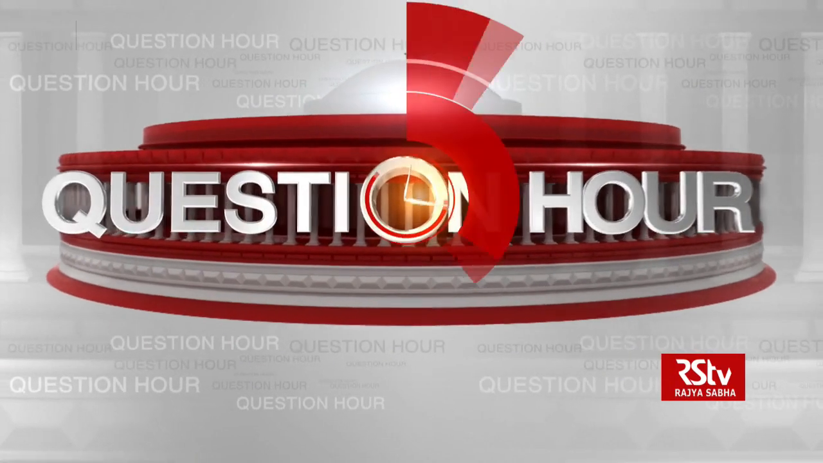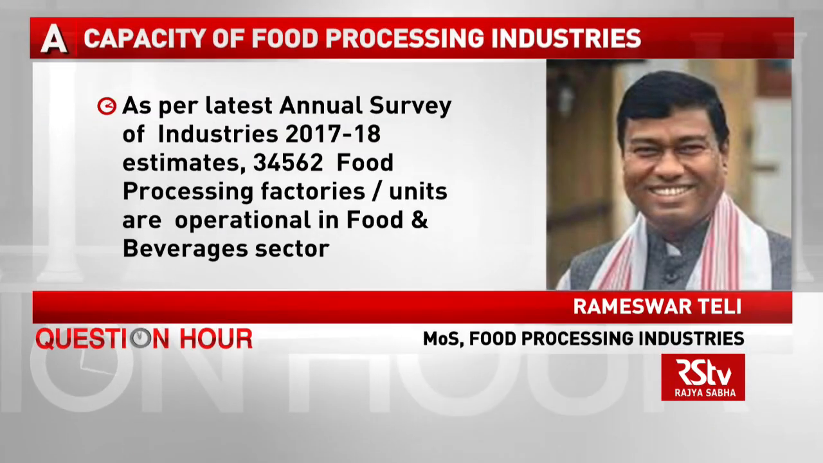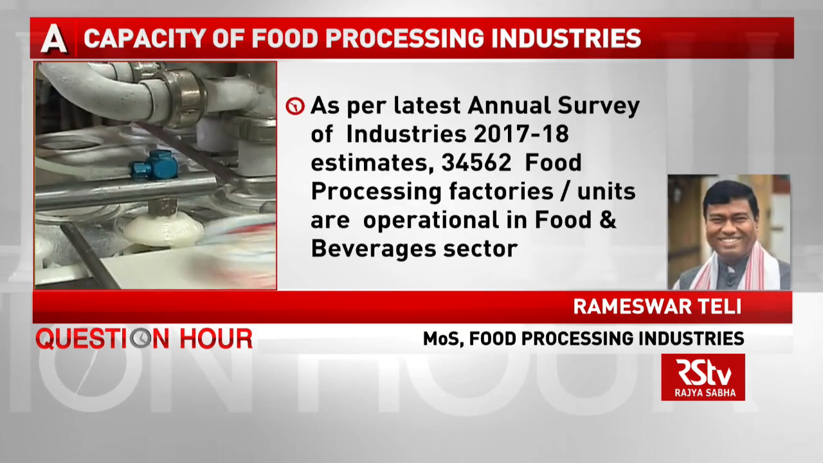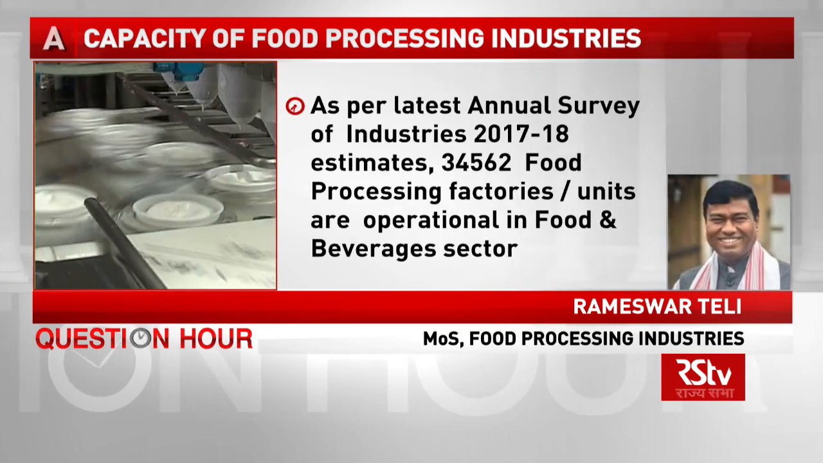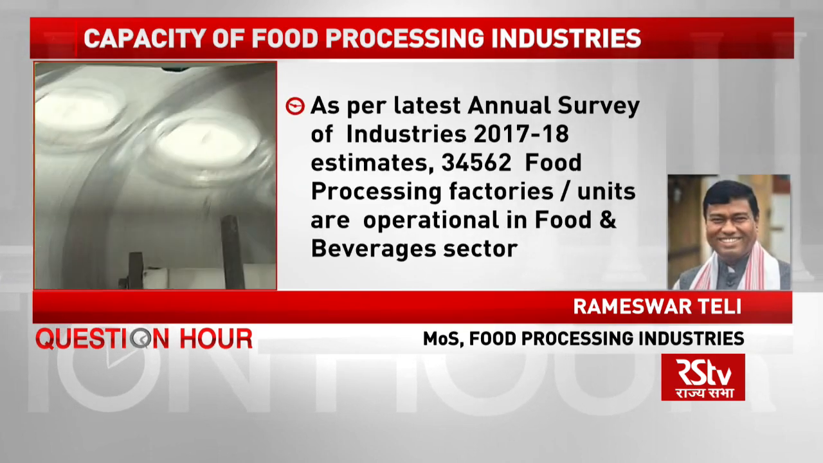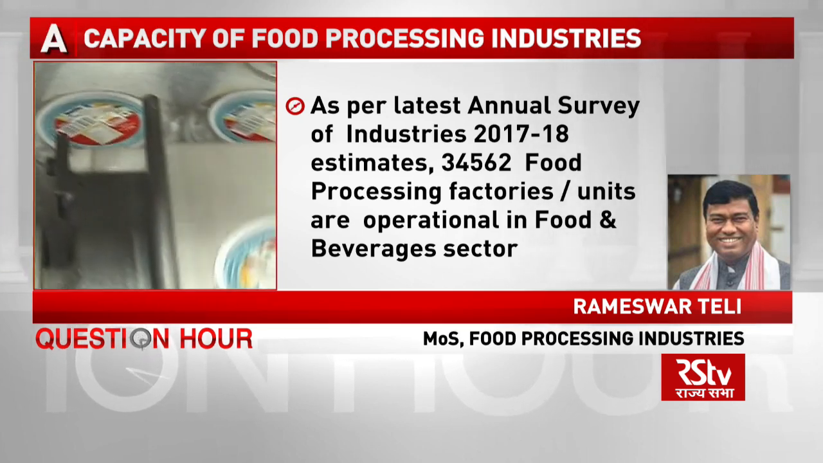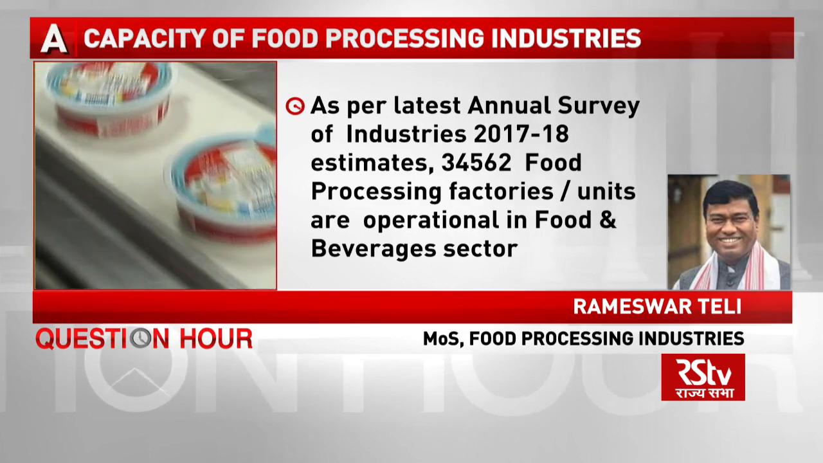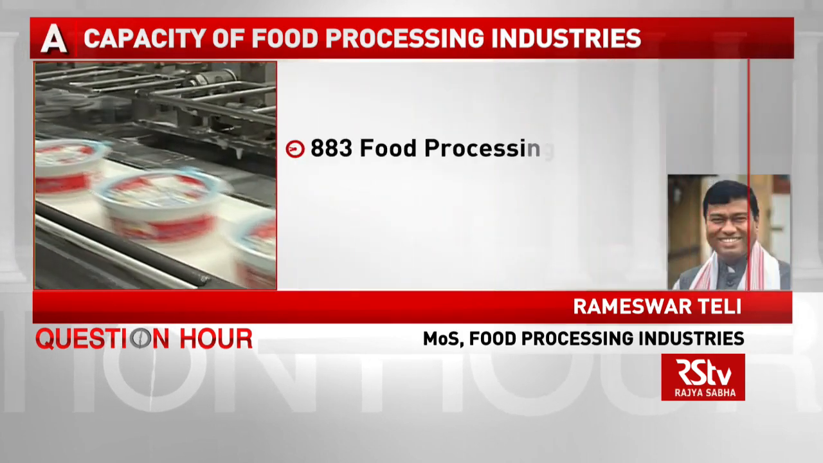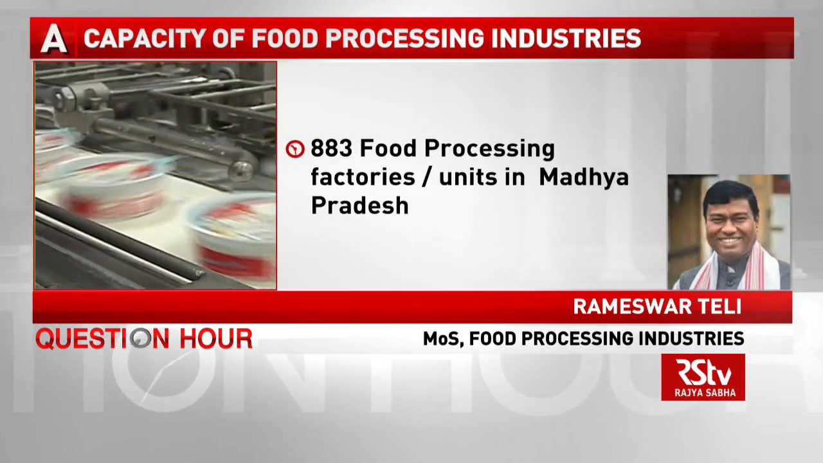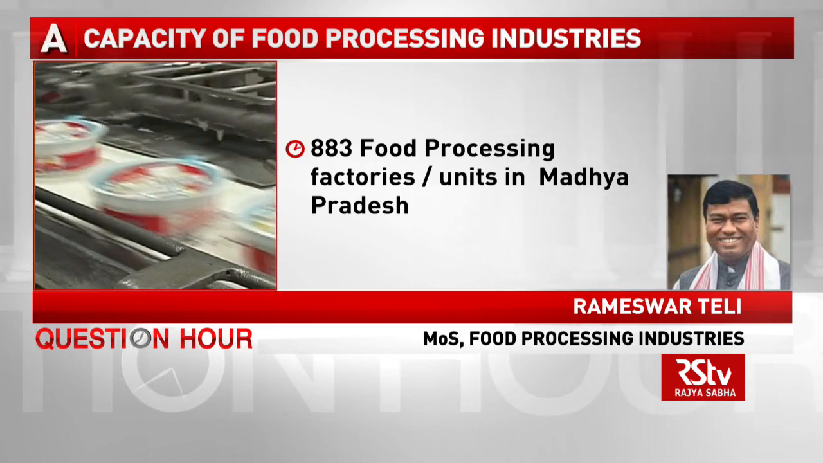industry even more robust. In the reply given by the ministry, as per the latest annual survey of industries 2017-18, estimates a total of 34,562 food processing factories and units are operational across the country in the food and beverage sector, with 883 food processing factories or units operational in the state of Madhya Pradesh.